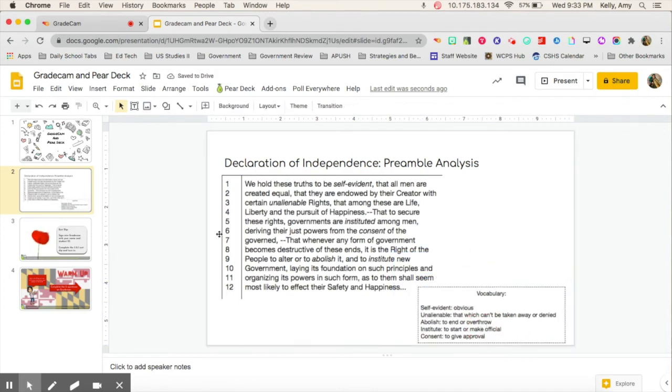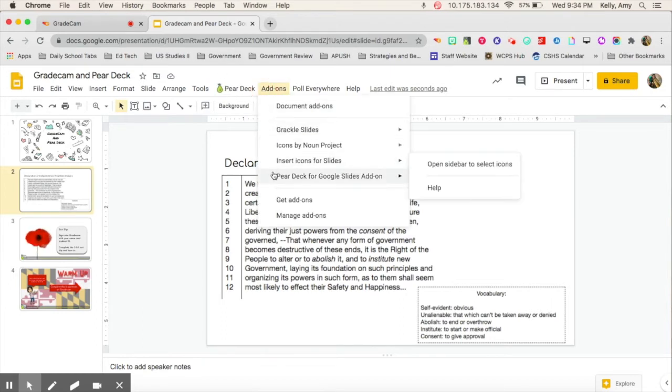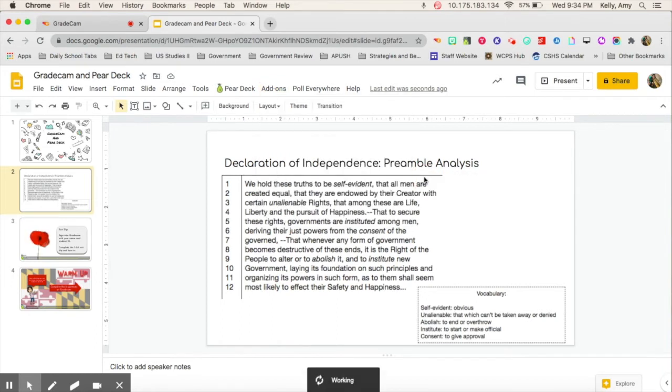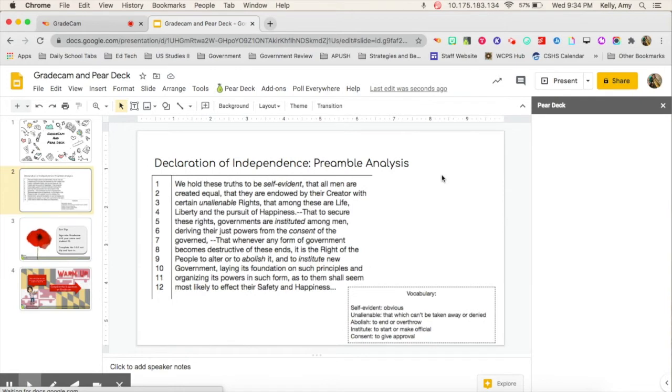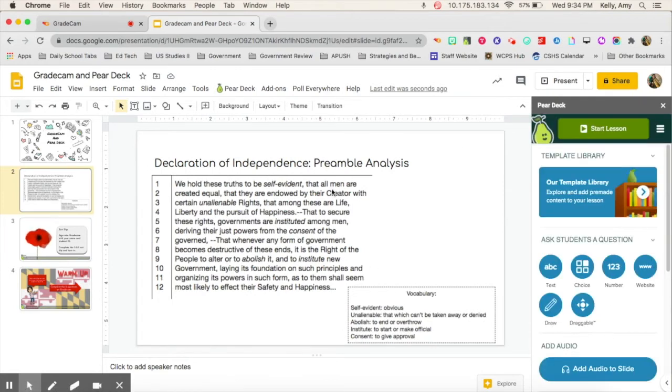And so I've built my slide, and I'm going to go ahead and add my Pear Deck on here. And so I'm going to open Pear Deck as an add-on. Pear Deck is a Google Slides add-on, and it's going to bring up my Pear Deck dashboard.